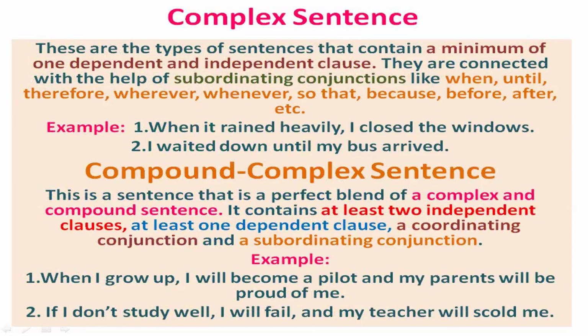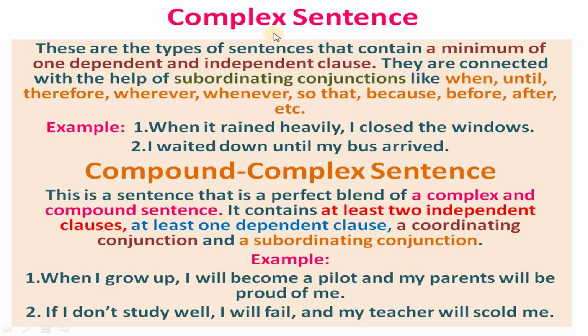Next we are going to complex sentence. It is a type of sentence that contains a minimum of one independent clause and one dependent clause. They are connected with the help of a subordinating conjunction.